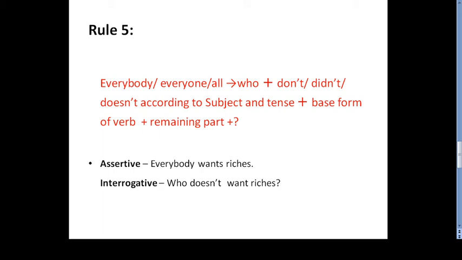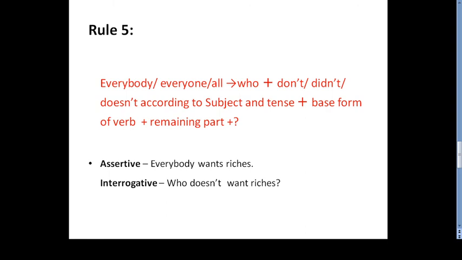It says if you find everybody, everyone, or all in an assertive sentence, to change it to interrogative, what to do? In this case we will take who first, then do, did, or does according to subject and tense. In case of past tense we will take did, in case of present tense we will take do or does. Then the base form of the verb, then the remaining part, then question sign. So for everybody, everyone, all, we will take who, then do, does, or did, then the base form of the verb and the remaining part.